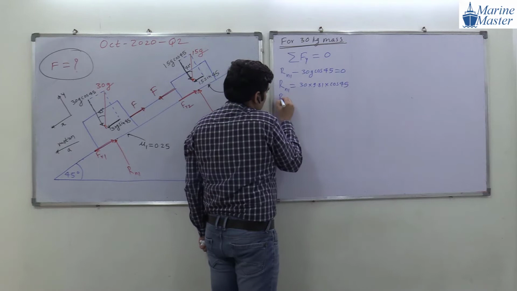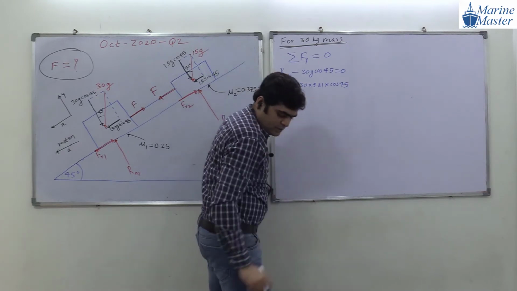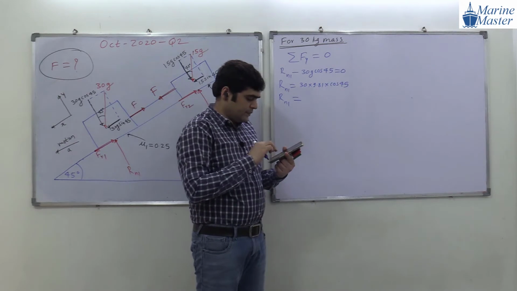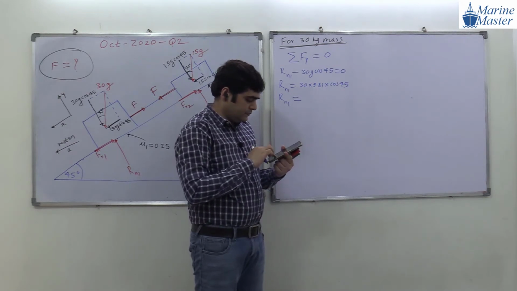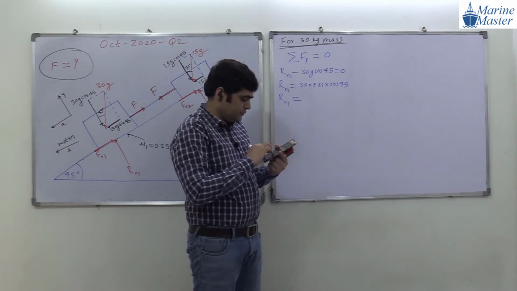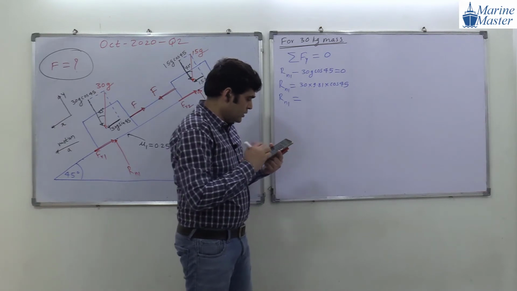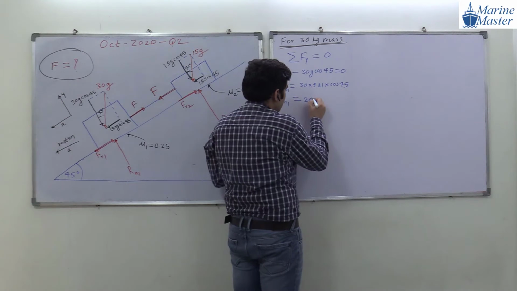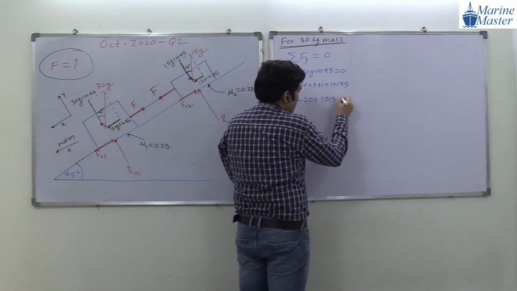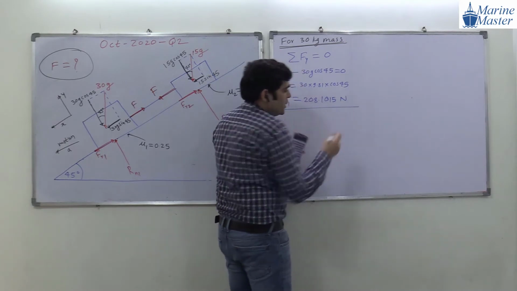So please everyone do the calculation and tell me the value of Rn1. Everyone please do the calculation. 208.1015 Newton. So we got Rn1.